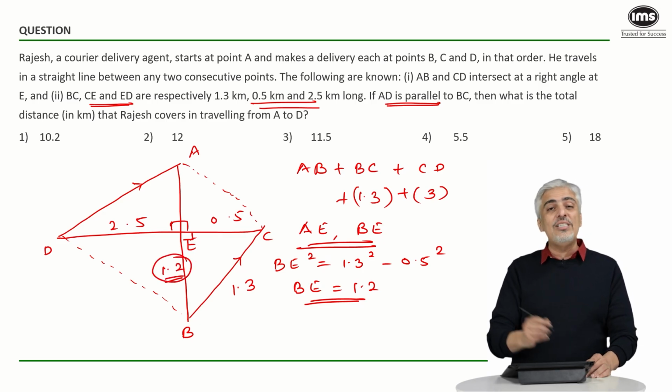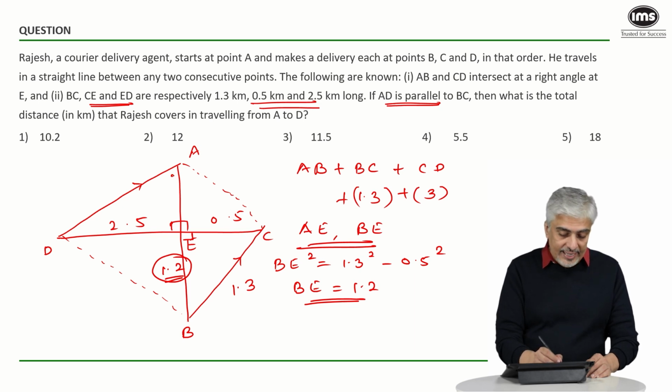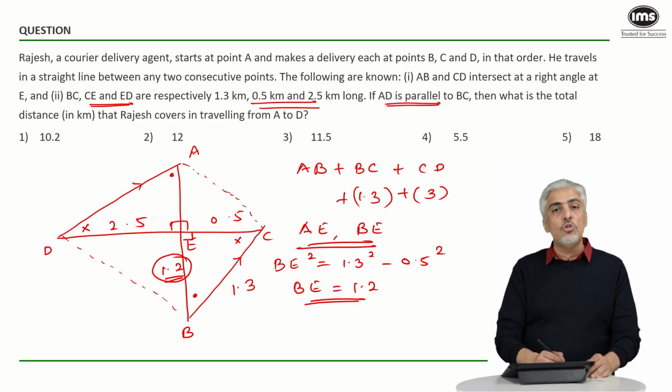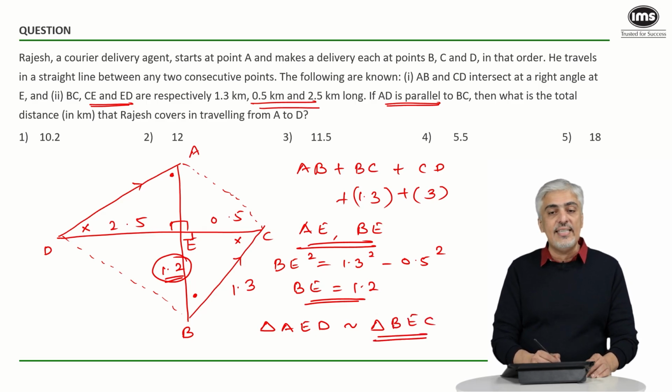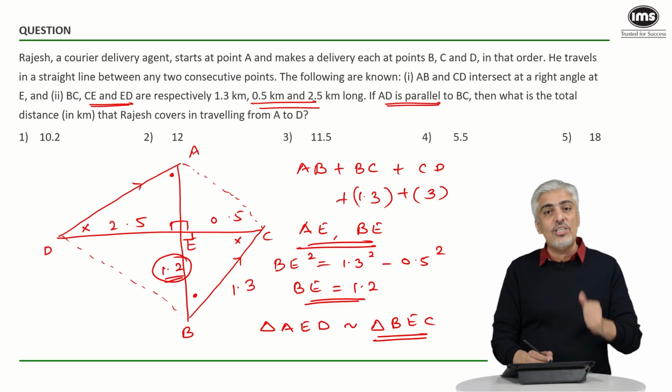Now let's use the part where they said the lines were parallel. This angle will be congruent to this angle because AD is parallel to BC, and this angle will be congruent to this angle, the same thing, alternate angles. So if the lines are parallel, triangle AED will be similar to triangle BEC. If the triangles are similar, we know the ratio of the sides is similar.